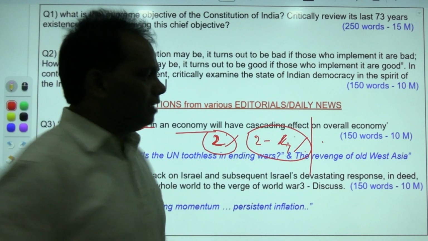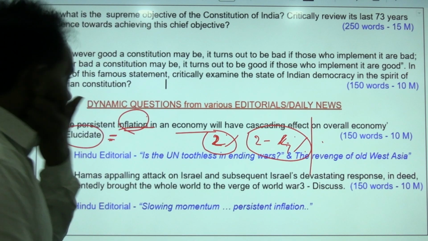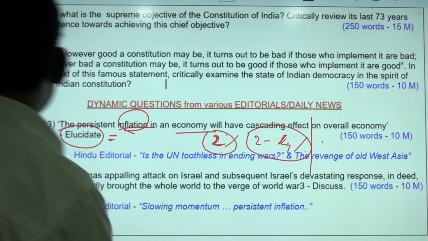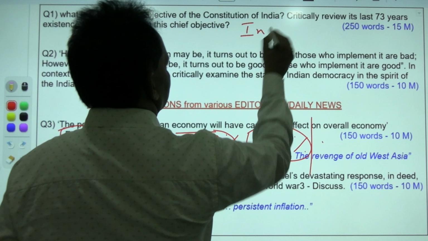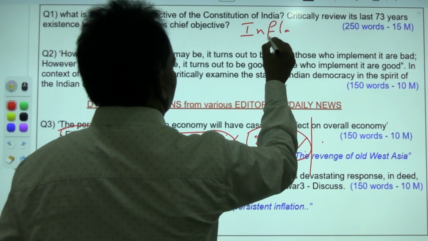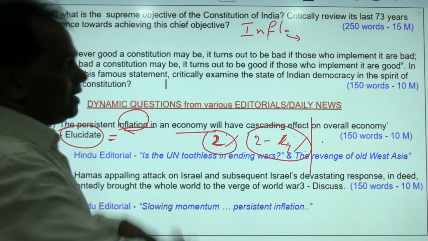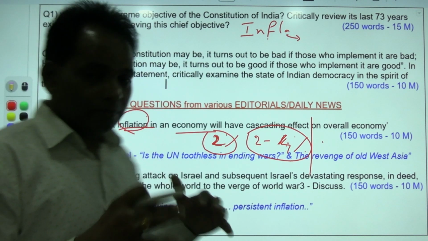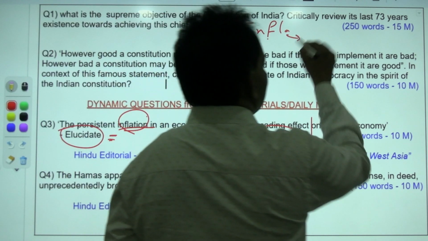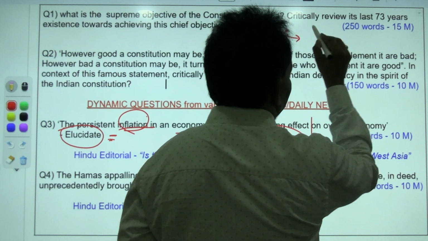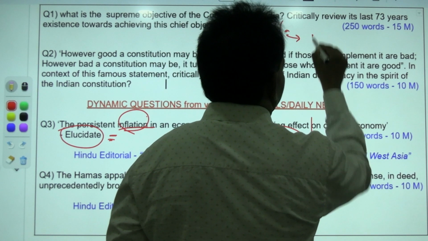How will it impact the economy? First, there is one kind of relation. If inflation increases, what would happen? Price rise. If the price of goods and services increases, the people will have to spend more money, so less for saving.